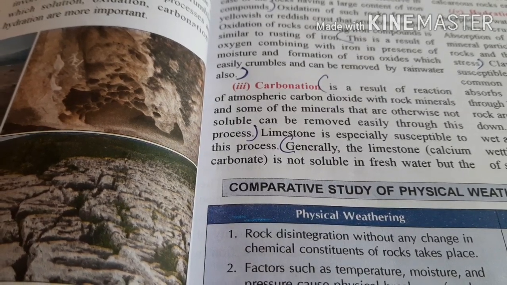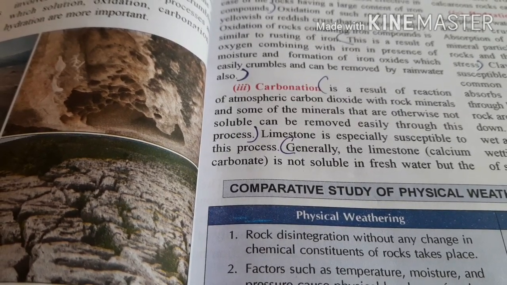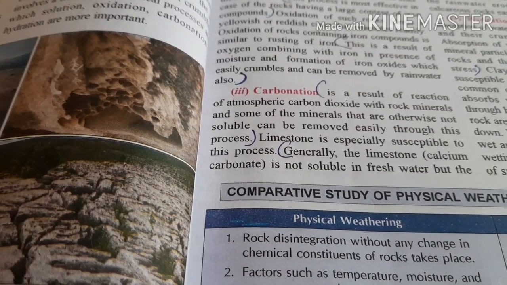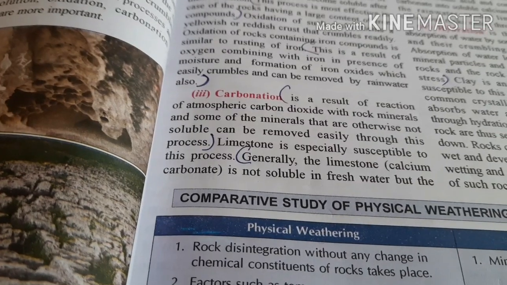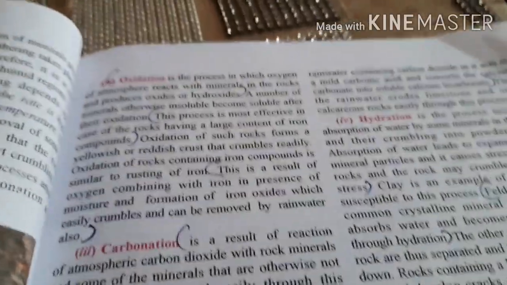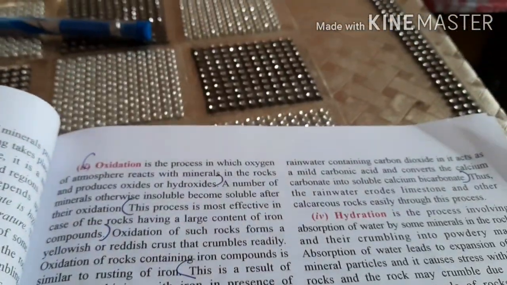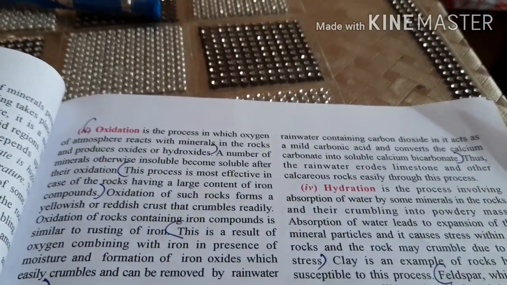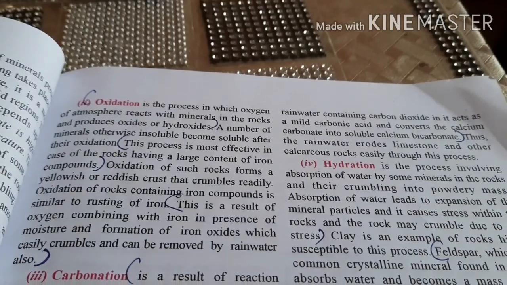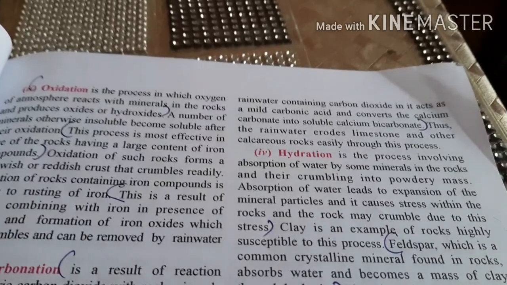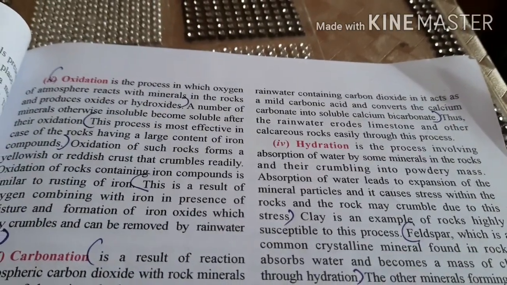When the rainwater comes downward in which the carbon dioxide is present, in that case the limestone, meaning calcium carbonate, will change toward calcium bicarbonate. Otherwise that will not get dissolved in the water in the presence of the fresh water, and that also erodes the limestone and other calcareous rocks easily through this process.